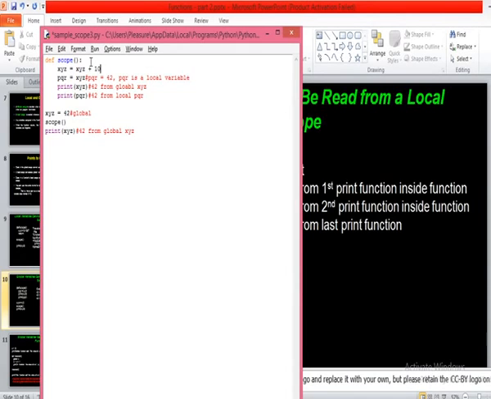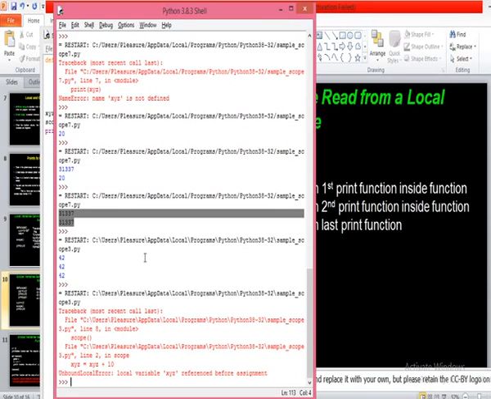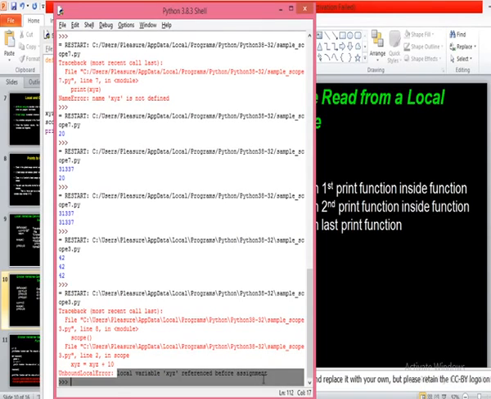Exactly. Not permitted. For global variables, the read operation is permitted in the local scope. But in this statement, we are trying to modify the value of a global variable in the local scope, which is not permitted. So when you run this code, you'll get an error message. Look here, UnboundLocalError: local variable XYZ referenced before assignment.